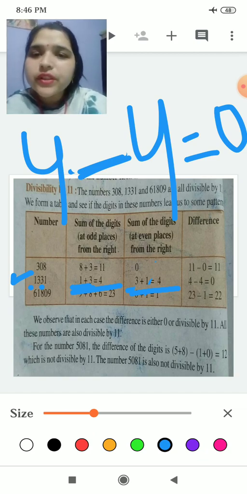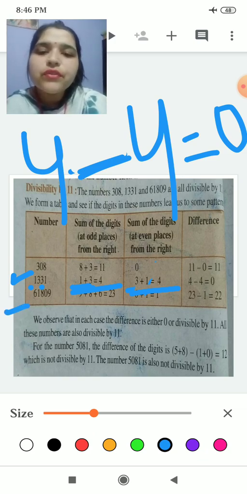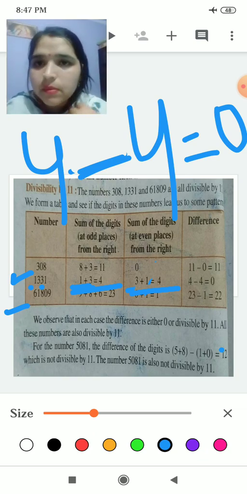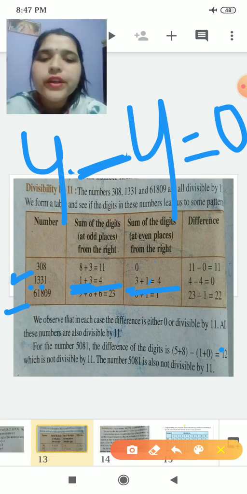Now tell me whether 0 is divisible by 11. Yes. If it is given here, we observe that in each case the difference is either 0 or divisible by 11. All these numbers are also divisible by 11. If it is 0, then it is also divisible by 11. Okay, so it is very important.